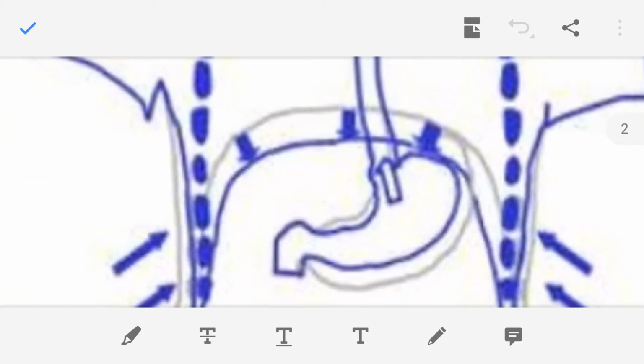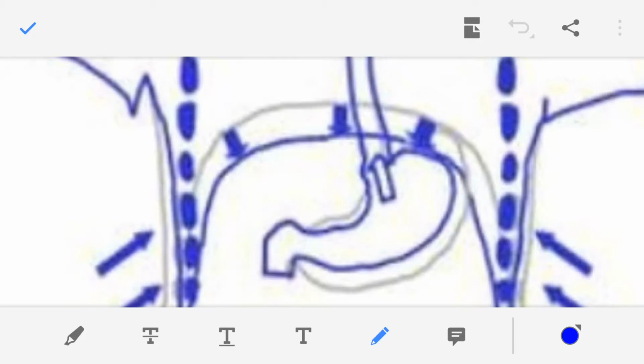Now here, when the food is exploded out, what happens? We know at this juncture where the esophagus opens into the stomach, there is a sphincter present. During the time of vomiting, this sphincter is relaxed. This sphincter opens up, so immediately the food content of the stomach comes out into the esophagus.